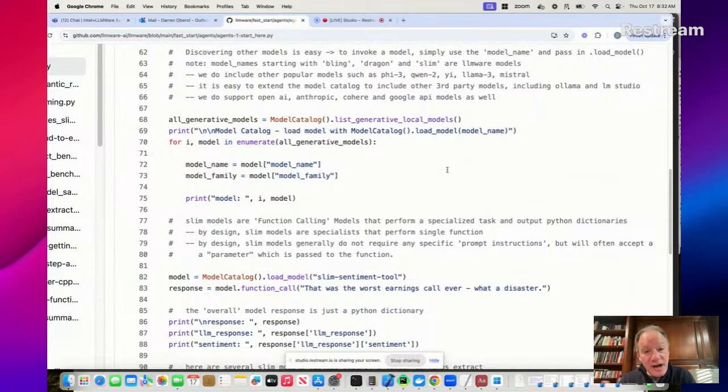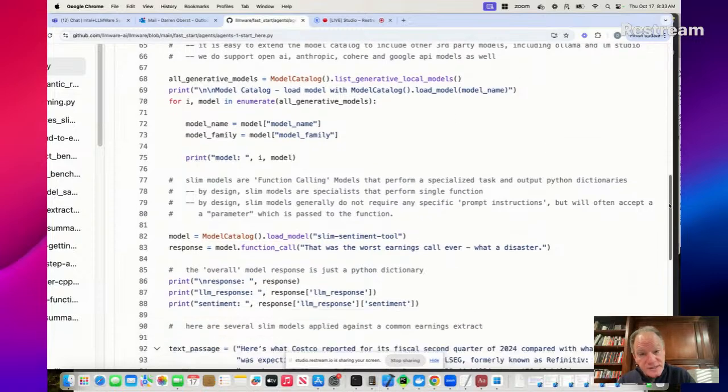But I think it's going to be about 150 models. And each model is basically a little dictionary entry. And you can just pull off that model, the model name. And as I said, once you know that model name, you can just call and start invoking that model. So this gives you a view then of all the models that you have that kind of point and click, extract that name, and then you can start to use.